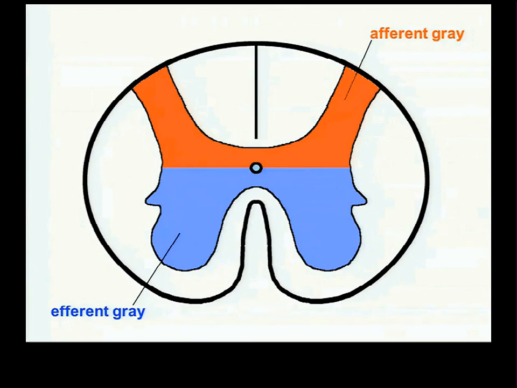Yes, sir? Does the color relate to anything, like all the afferent nerves are in the posterior part of the spinal cord, or did you just do it for color? Every cell body, remember the gray matter is full of cell bodies. Every cell body here is going to receive afferent input. It's going to have an axon coming from the periphery, synapsing on it, and is going to be involved in the processing of that sort of information brought to the spinal cord. Every cell body here is going to send an axon out to the periphery.